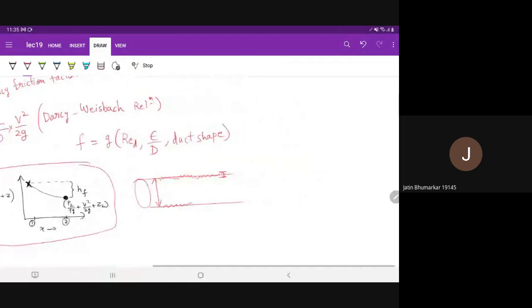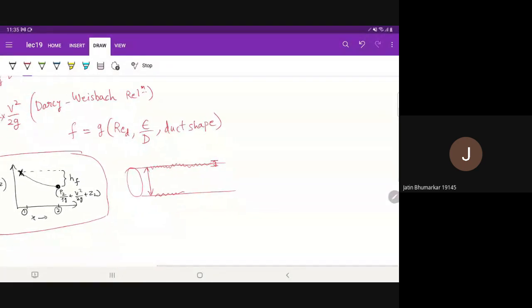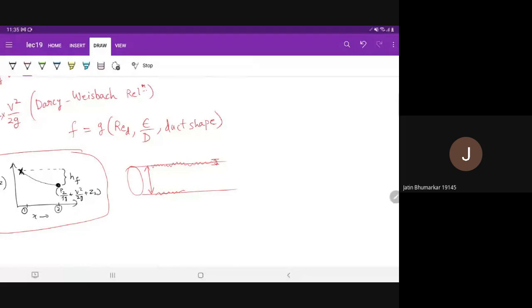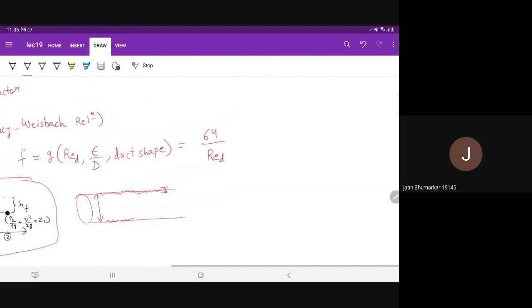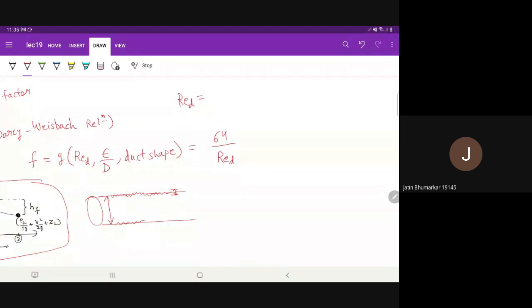For laminar flow, the expression is simpler. F is 64 by the Reynolds number, calculated with respect to the diameter of the pipe. The Reynolds number RED will be rho UD by mu. U is the velocity at that point in the pipe, d is the diameter, rho is density, and mu is viscosity.